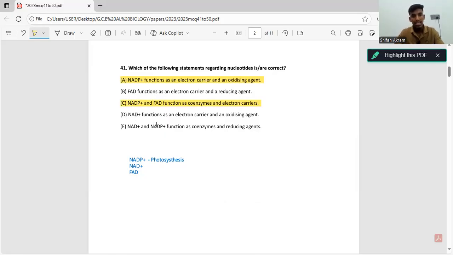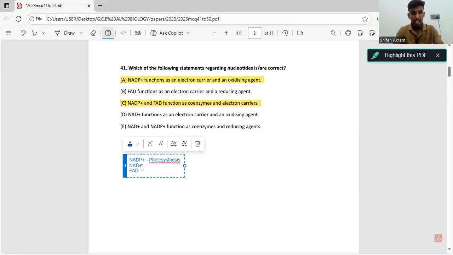NAD+ functions as an electron carrier and an oxidizing agent. Now, where is this NAD+ involved? NAD+ is involved in aerobic respiration, right? In both glycolysis and the citric acid cycle, NAD+ is reduced into NADH, gaining electrons, right? So NAD+ is involved in aerobic respiration.